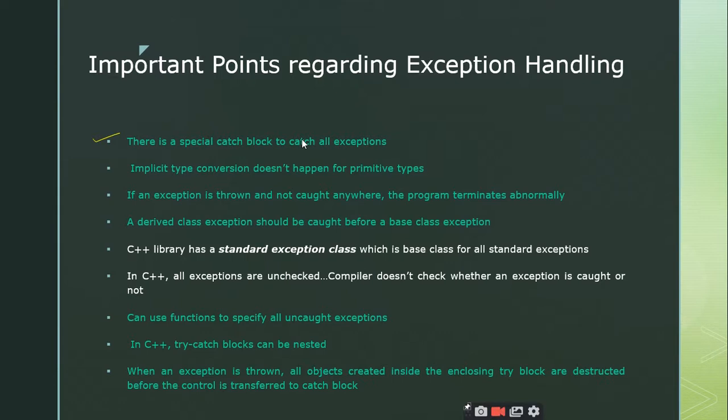But assume there is a situation where the user does not know what type of value he is able to throw. He doesn't have any idea whether he is able to throw an integer, float, char, or an object of a class. In such situations, we have a generic catch block, which is capable of catching any exception. If none of the catch blocks is matching, then by default that catch block can be executed. Is it clear what I have told?